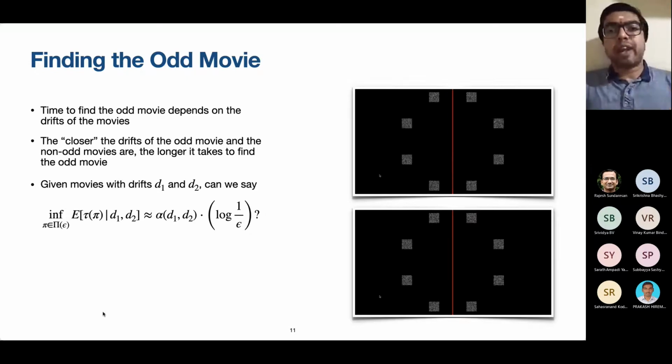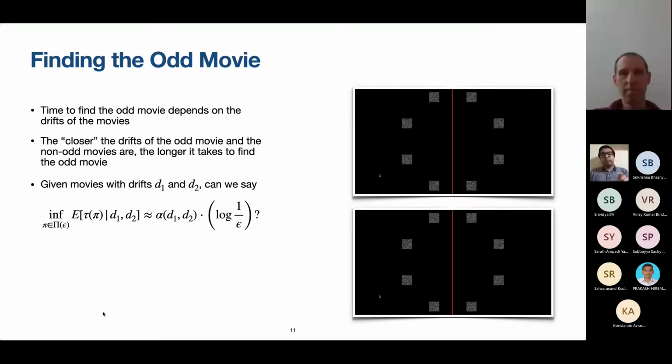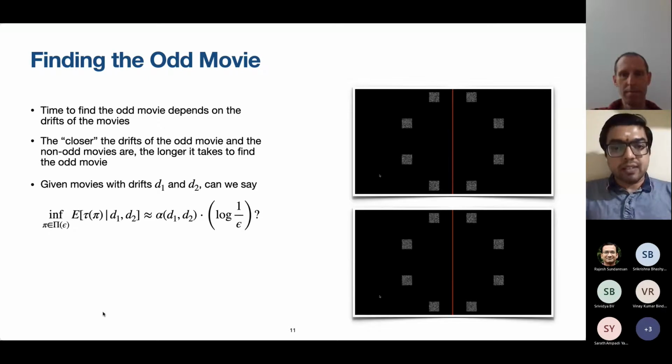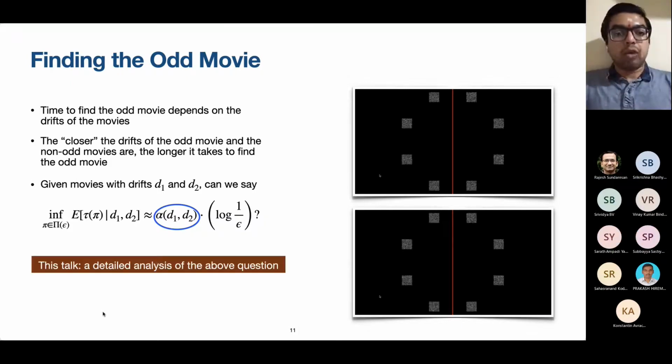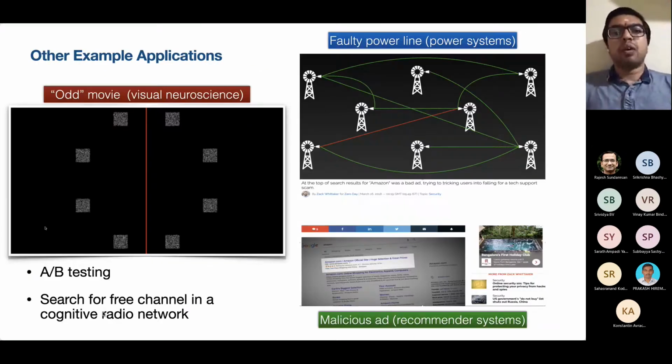That is, is the time to find the odd movie dependent on the error probability in a logarithmic way, in a logarithm of the inverse way? Is this actually true is the question. If so, what is this constant alpha? Can we precisely characterize this problem instance dependent constant? We show that the answer to this question is yes. Okay, we actually do such a characterization, and a detailed analysis of this characterization is what the rest of the talk will be about.